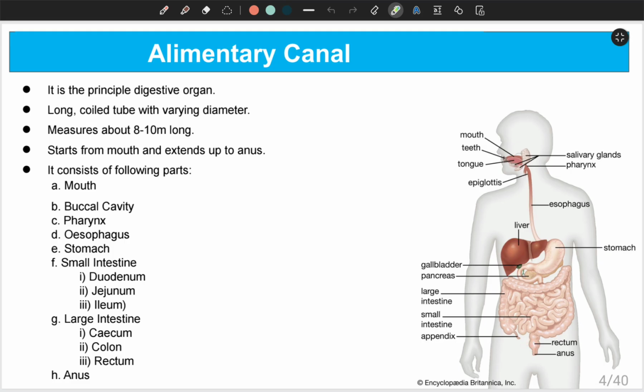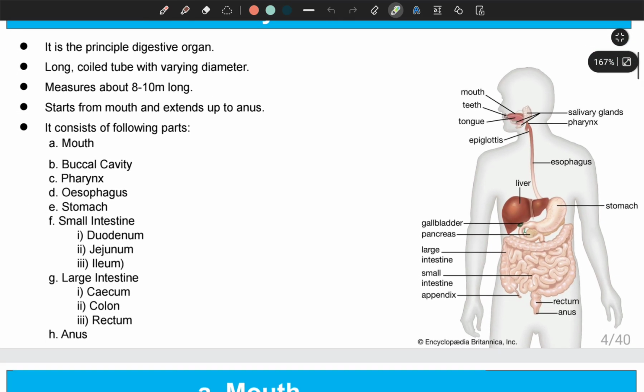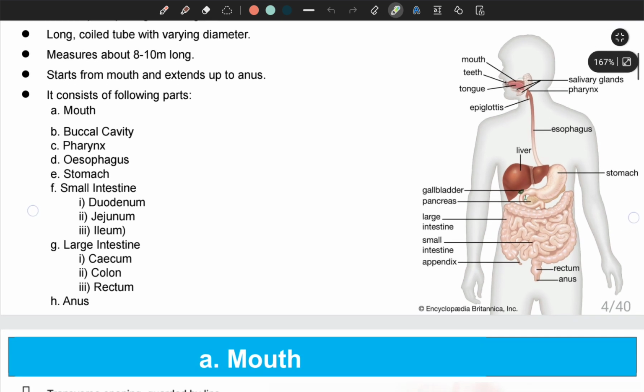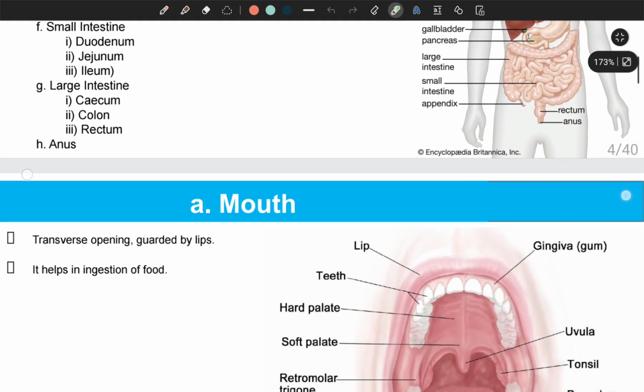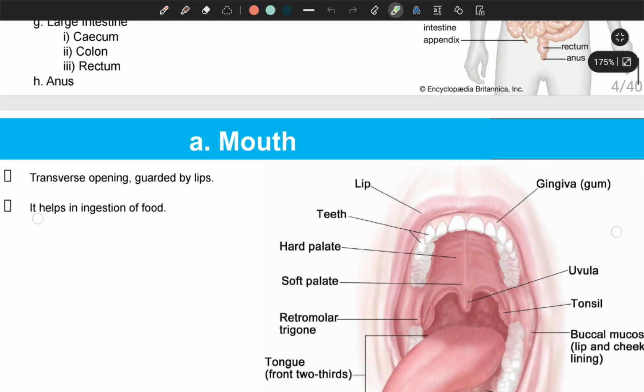It is divided into different parts, starting with the mouth and then the buccal cavity, that is the cavity that comes after the mouth. Then we have the pharynx, the posterior part of the buccal cavity, the esophagus, and the stomach, a bag-like structure. Then we have the small intestine, large intestine, and lastly, the anus. So one by one, we'll be discussing each and every part of the alimentary canal. Now let's begin with the mouth.